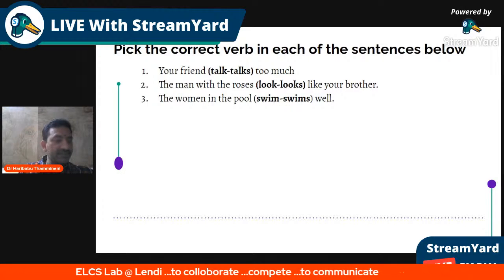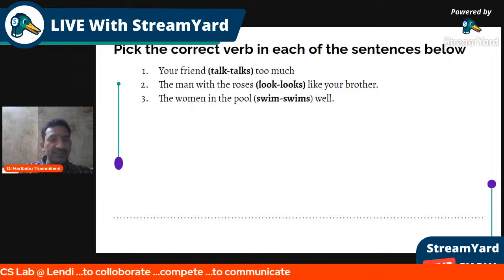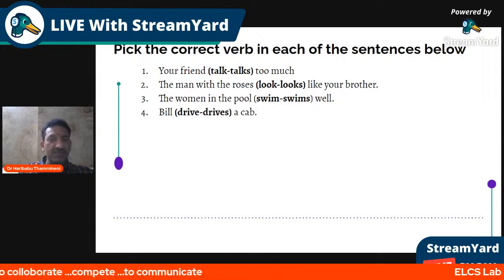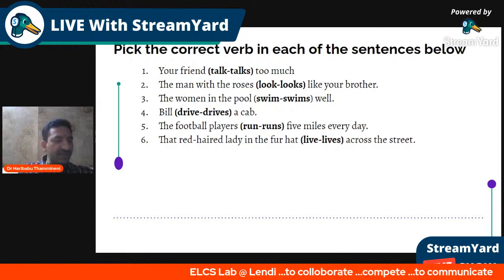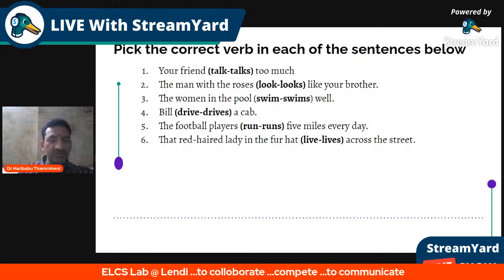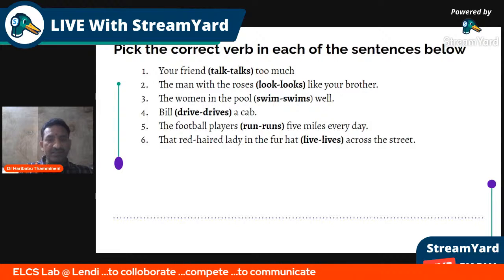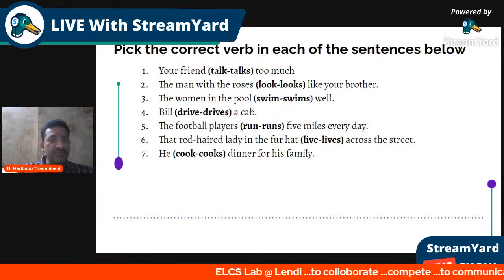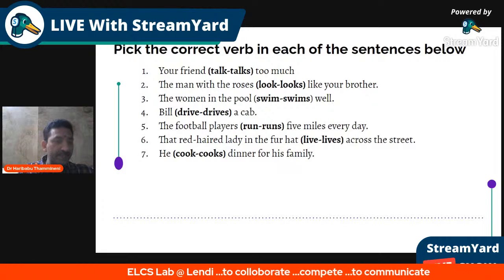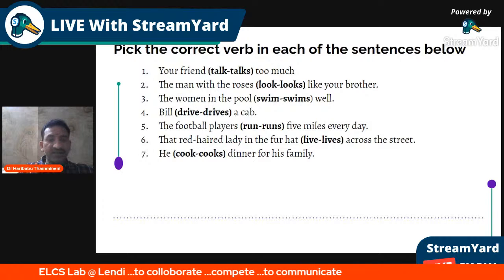Yeah, thanks, Tanuja. The first answer she has given is talks. Very good. Your friend talks. Let's anyway see the answers at the end of the questions. If you can quickly, Tanuja and Sudhir, Sudhir also started writing something. Yeah, if you can write. Tanuja has also mentioned a second answer as looks, because the man with the roses. Yeah. Sahitya Gandriti said swims.